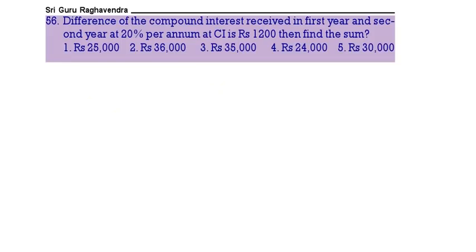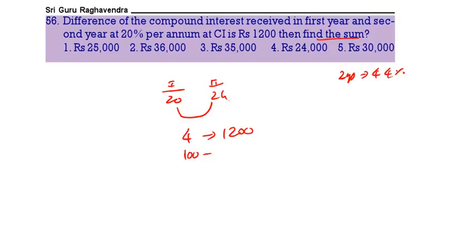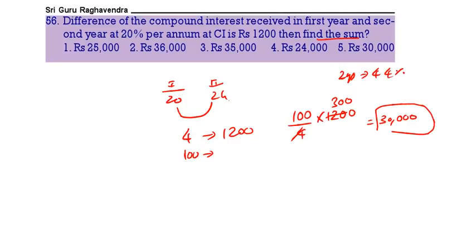Next. The difference between the compound interest received in the first year and second year at 20% per annum. If it is 20% per annum, total 2 years it will be 44%. First year we will get 20, second year we will get 24. The difference 4 is given as 1200. Find the sum. Sum means 100 will be equal to how much? If 4 is 1200, 100 will be more. So more by less. So we will get 30,000. 30,000 as the final answer. See the next one.